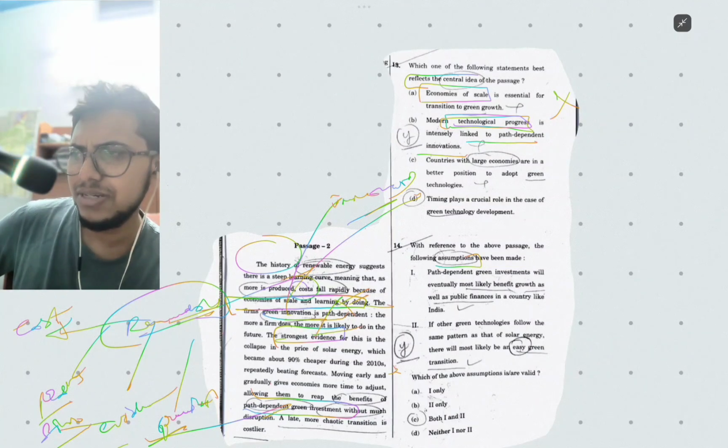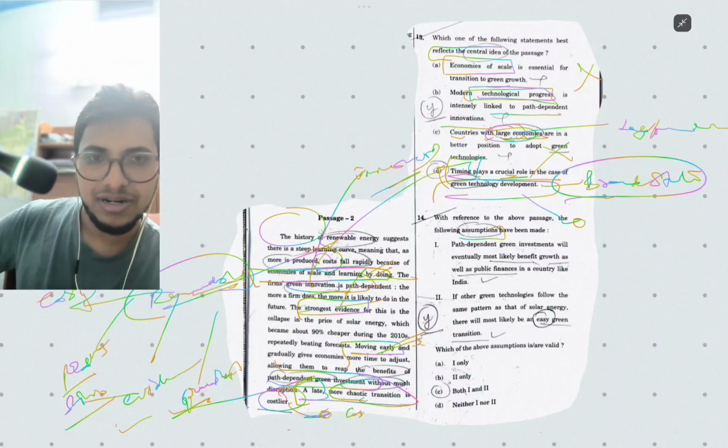Let me move on to the third statement. Countries with large economies is not at all comparing with large, medium, and all. So it is obviously a wrong one. Fourthly, we have timing plays a crucial role in the case of green technology development. This is a broad statement. Why?